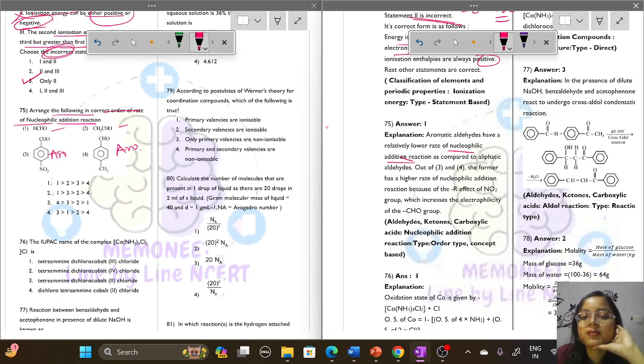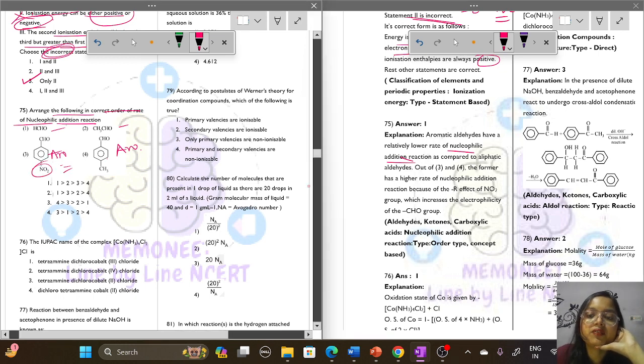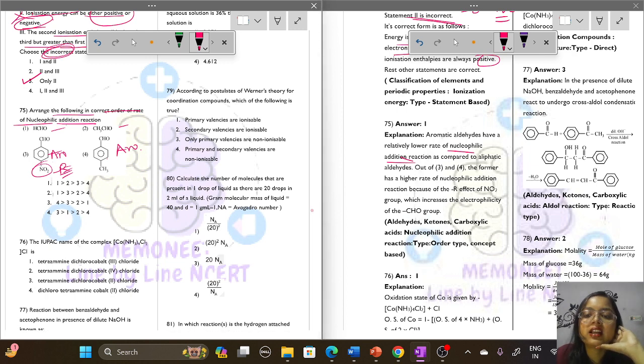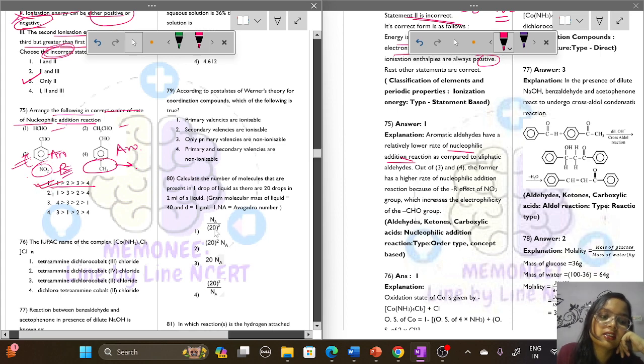So the former has the higher rate of nucleophilic reaction. NO2 will have the higher rate because it provides a minus R effect and has high electronegativity, and the electrophilicity of the CHO group increases because of it. It increases the electrophilicity, which means option number 3 should be at the last. Option number 1 will be the correct option for this.